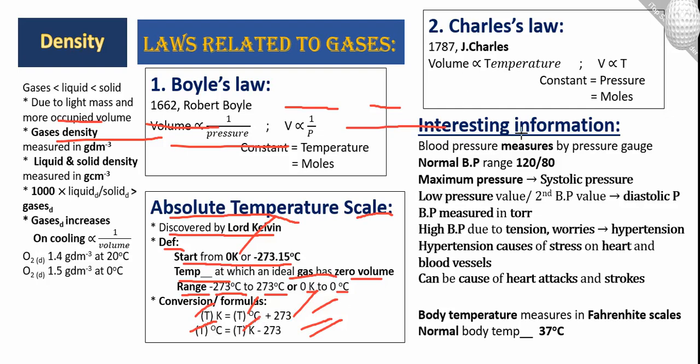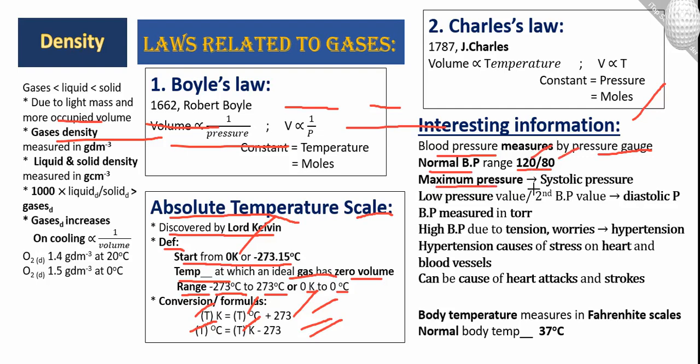Okay, next one is interesting information. Here you can see many short questions come from this interesting information. Firstly, blood pressure is measured by a pressure gauge, which we operate when we measure blood pressure. Next is an important MCQ. Normal BP, the blood pressure range, is 120 to 80. 120 is the higher value and 80 is the lower.